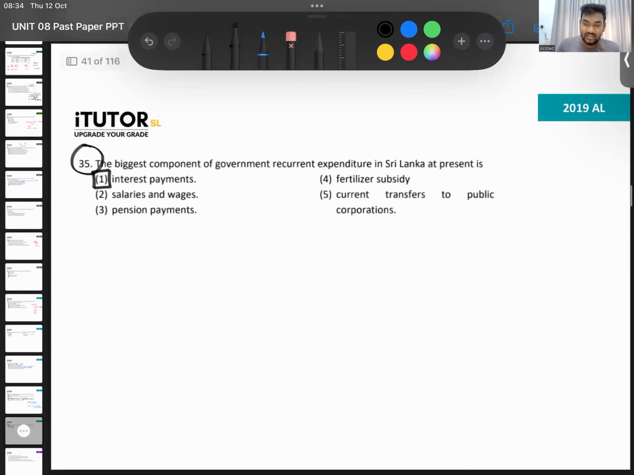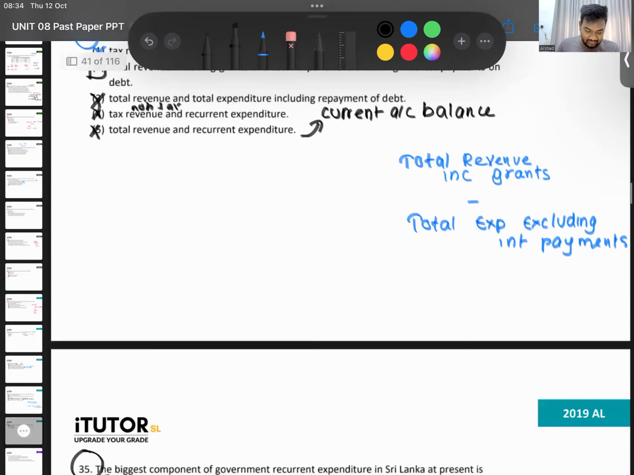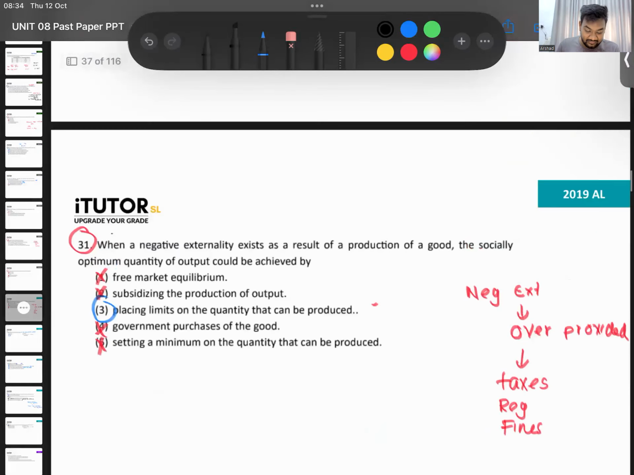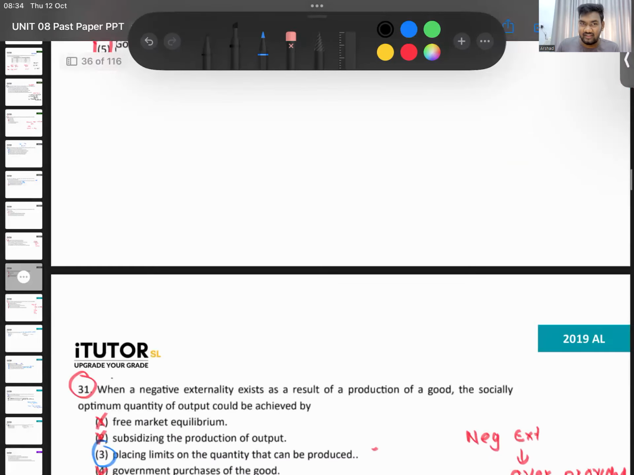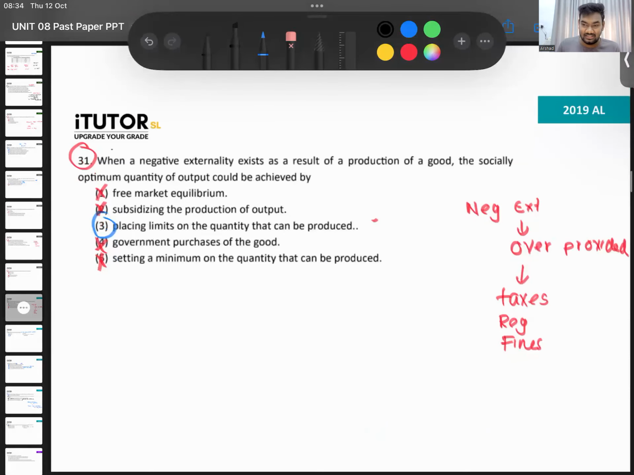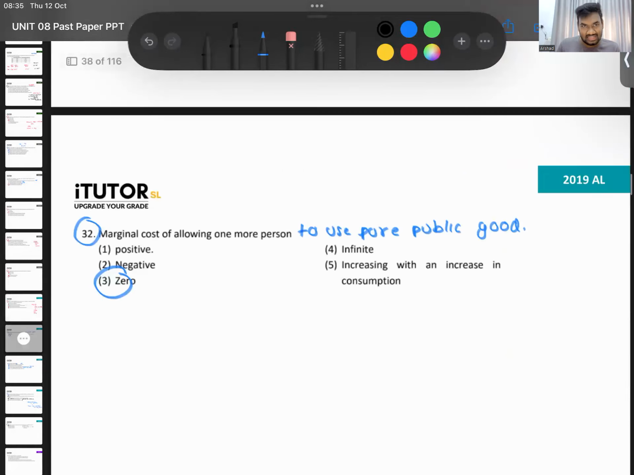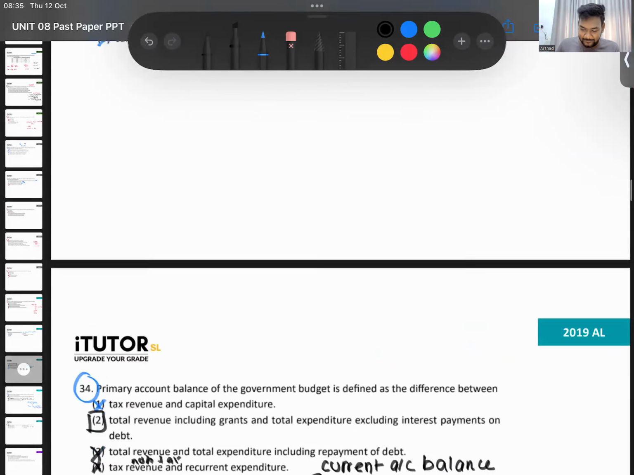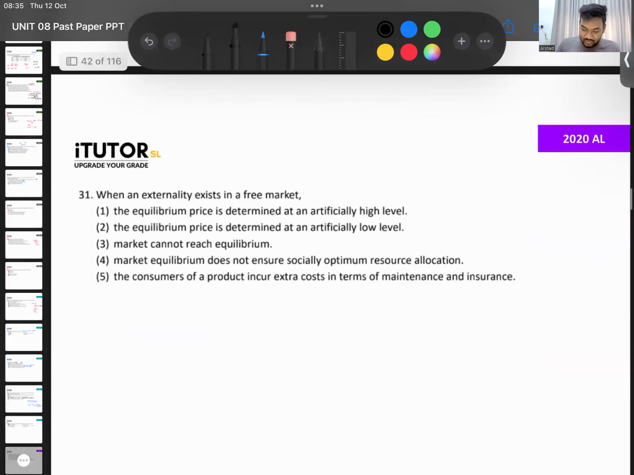Done. How did you all do? 2019? By now, 5 out of 5, at least 4 out of 5, with the same questions being repeated. At least 4. Ideal 5 out of 5. Okay, good. Then we'll go to the next.